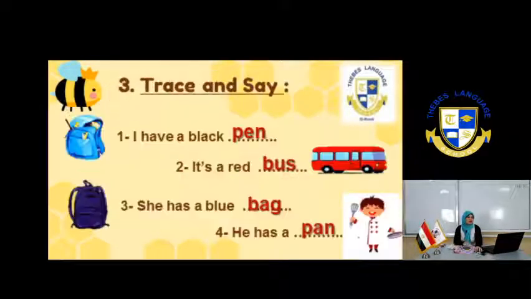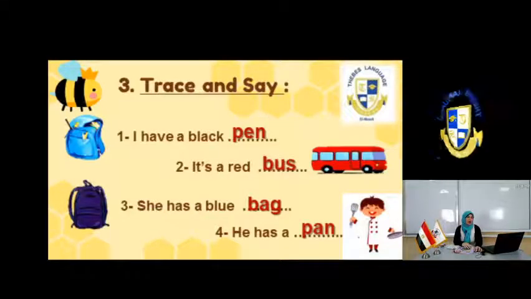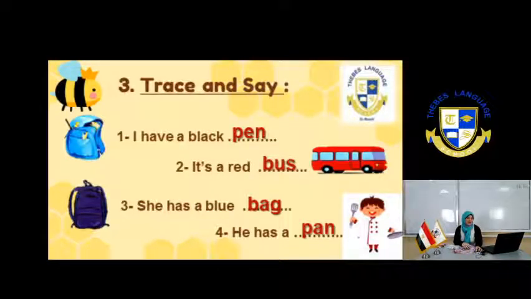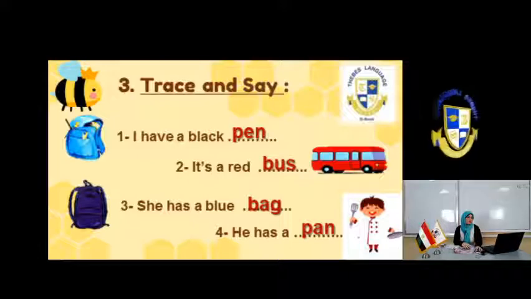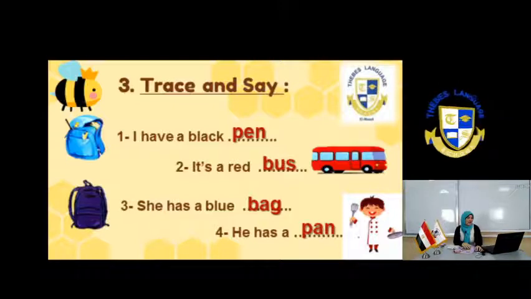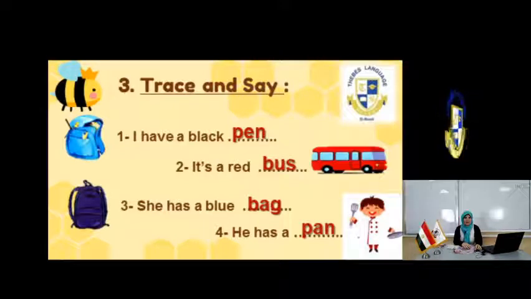Now, trace and say. Number 1, I have a black pen. Number 2, it's a red bus. Number 3, she has a blue bag. Number 4, he has a pan.